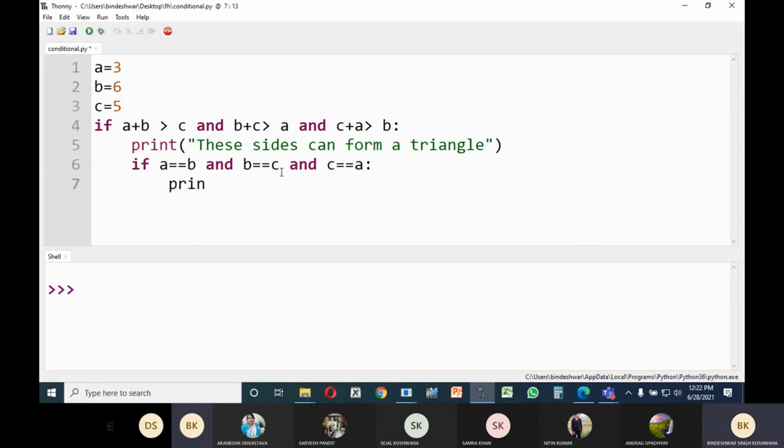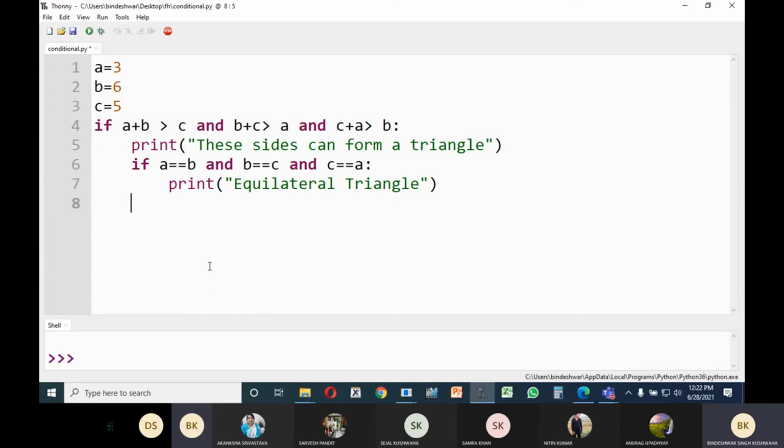So print equilateral triangle. See, check spelling, I don't remember now. Triangle. Okay. Equilateral triangle.